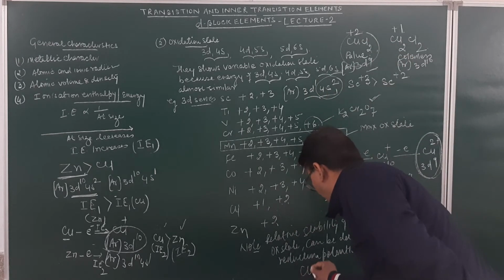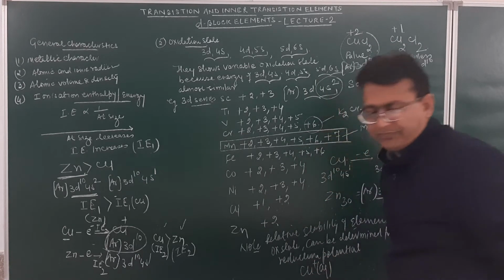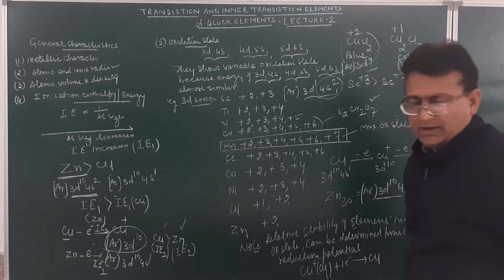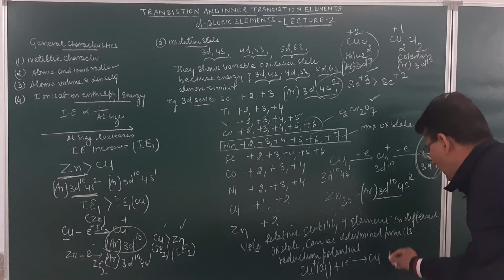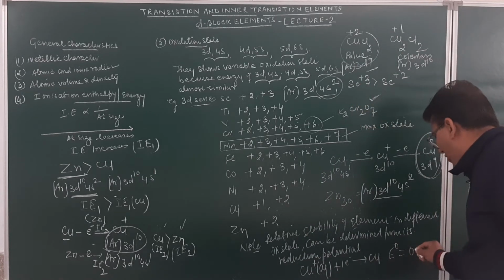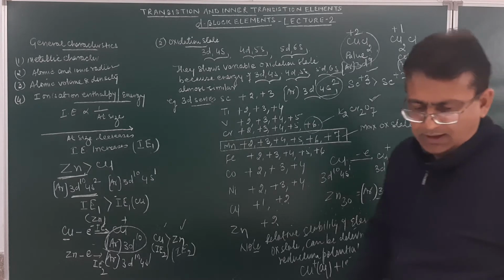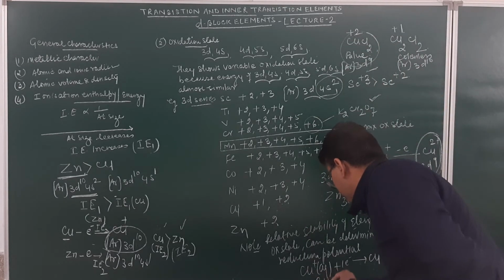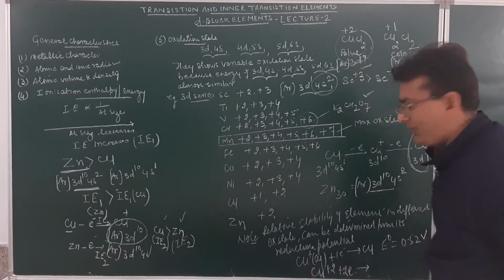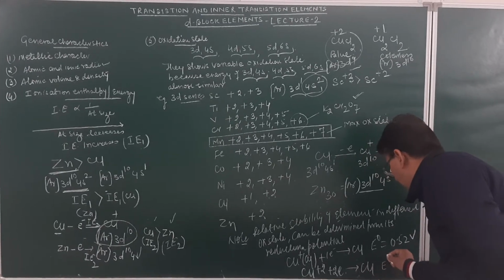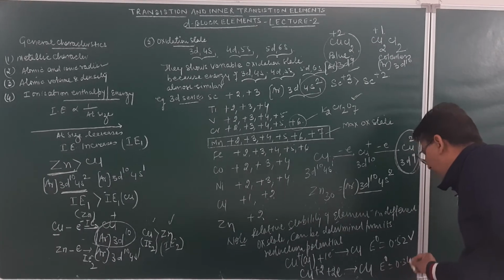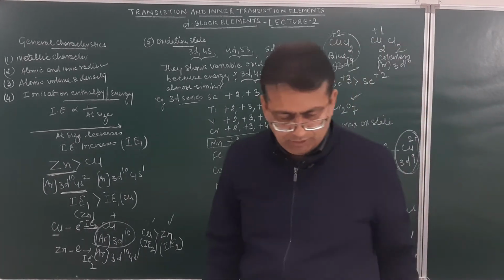Like if you take Cu+ in aqueous form, if it gains 1 electron, it will result in the formation of copper metal. Here the reduction potential, the E° value, is found to be equal to 0.52 volt. But if you take Cu2+ and it gains 2 electrons, it will result in the formation of copper metal, and over here the E° value is found to be 0.34 volt.